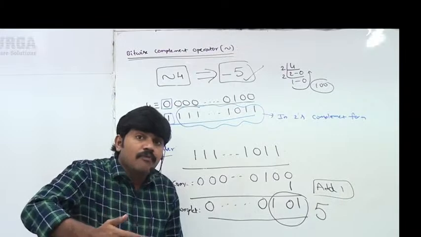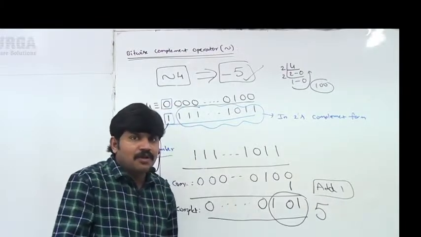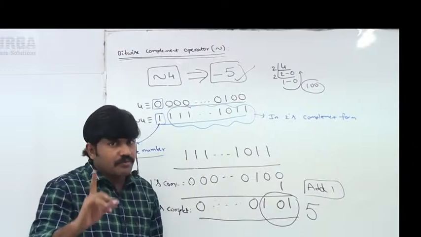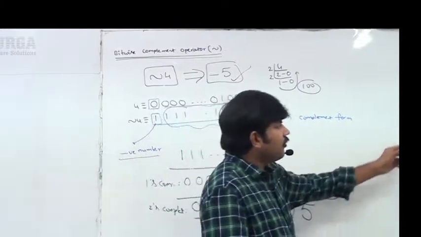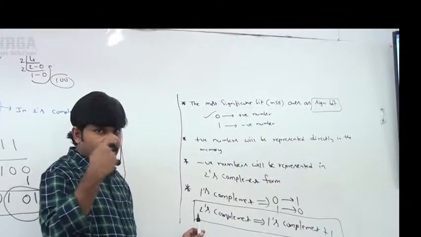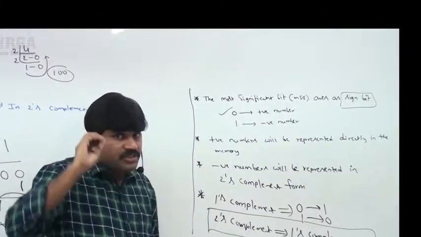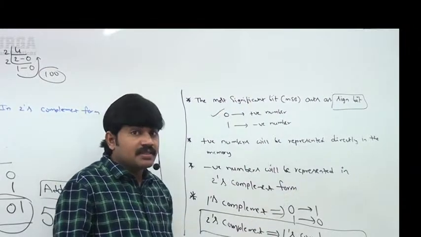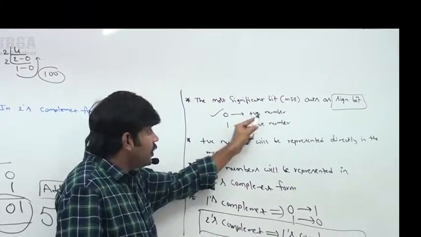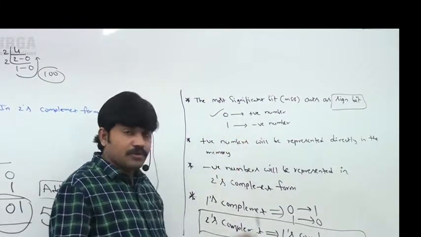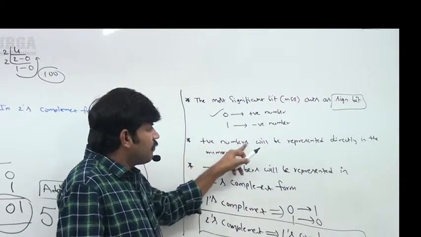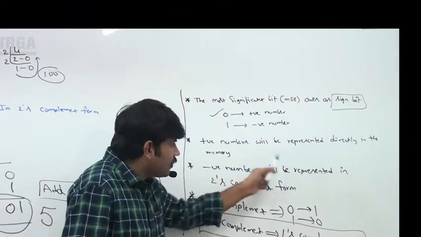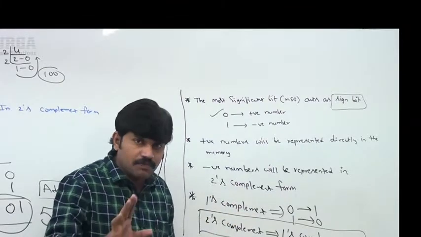Don't worry, sir. I will go through two more examples so that you will get much clarity about this. You are not required to worry. But before that, you compulsorily have to be aware of these theories. They are intentional. I wrote very clearly to inject them in your mind. The most significant bit acts as sign bit. 0 means positive number, 1 means negative number. So positive numbers will be represented directly in the memory. Negative numbers will be represented in 2's complement form.